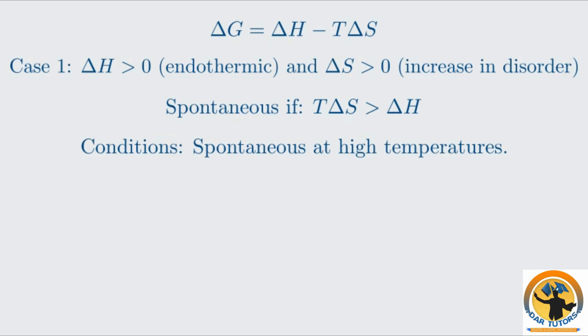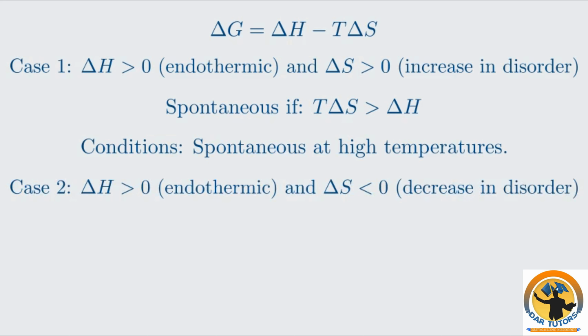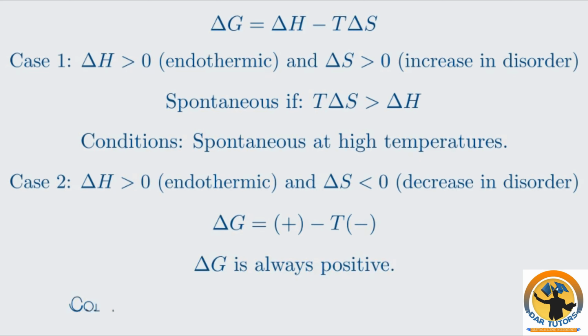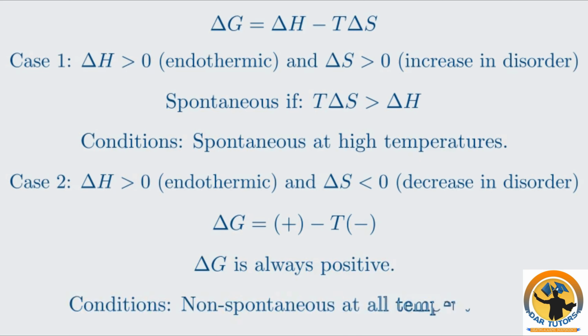Case 2, delta H is positive and delta S is negative. This is an endothermic reaction that becomes more ordered. Delta H is positive, and minus T delta S is also positive because delta S is negative. Since both terms are positive, delta G will always be positive. The reaction is non-spontaneous at all temperatures.